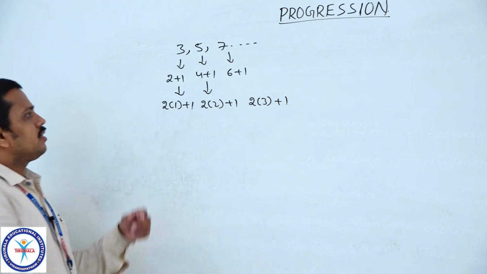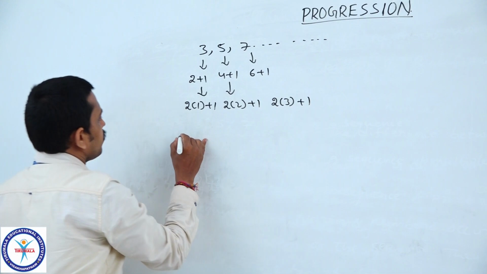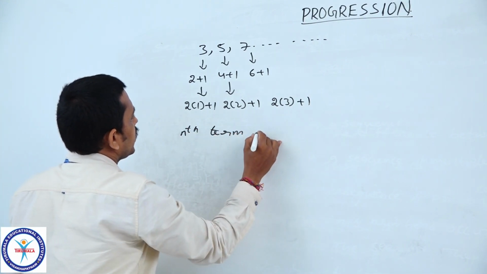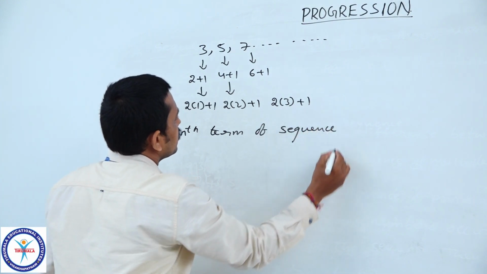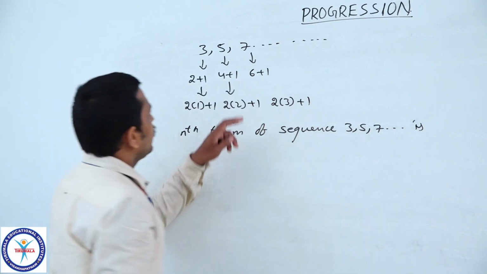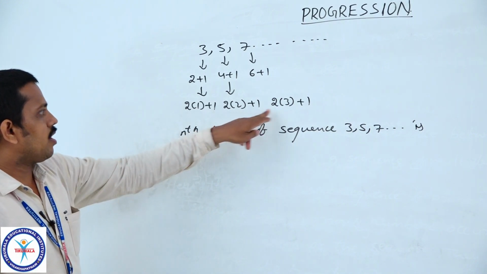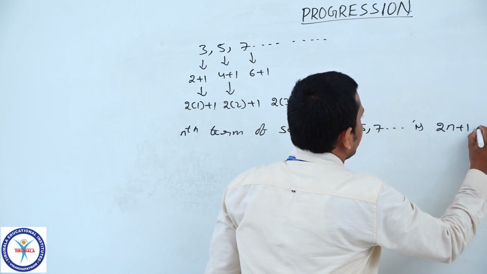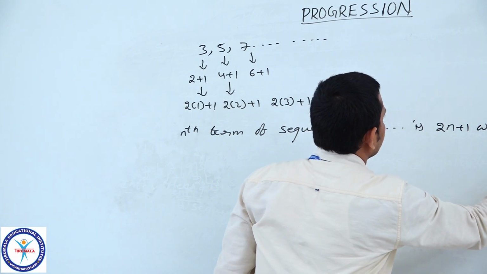So what is the nth term of this sequence? The nth term of the sequence 3, 5, 7 and so on is in the form of 2 into n plus 1, so it is 2n plus 1, where n belongs to the set of natural numbers.